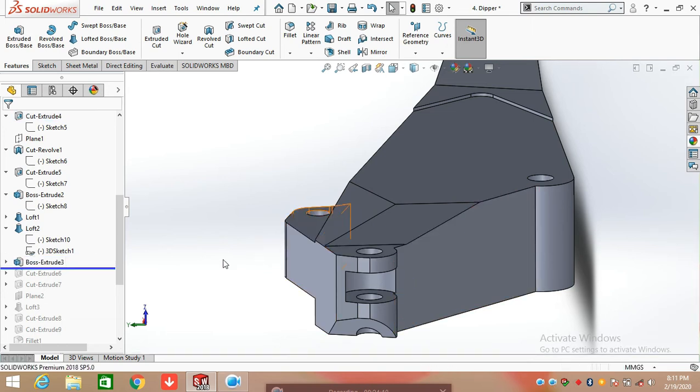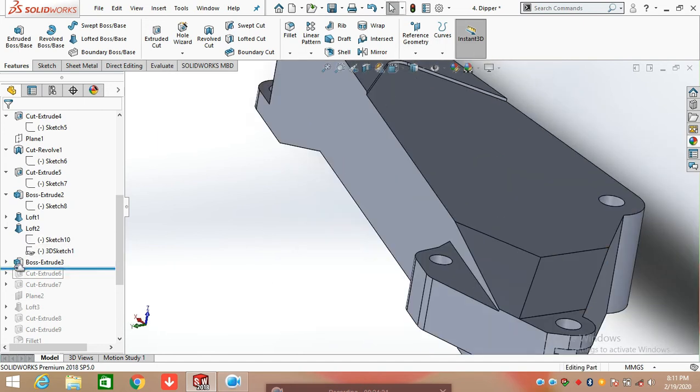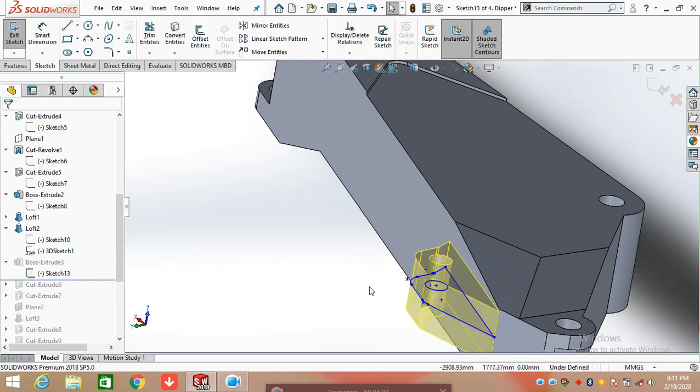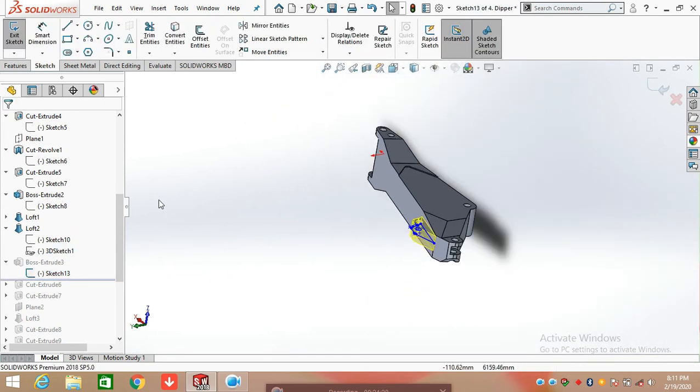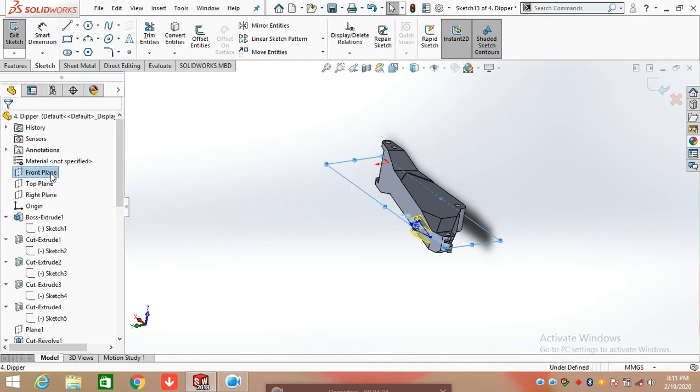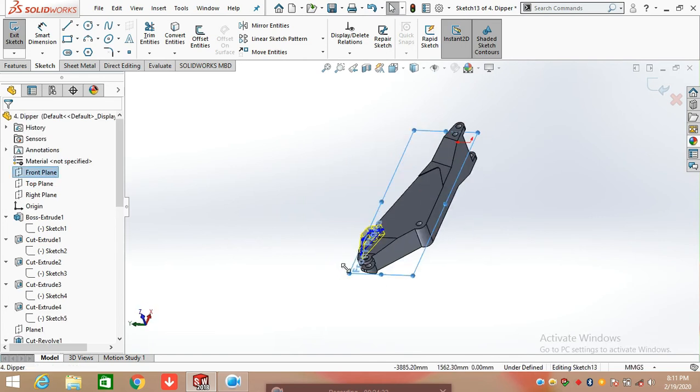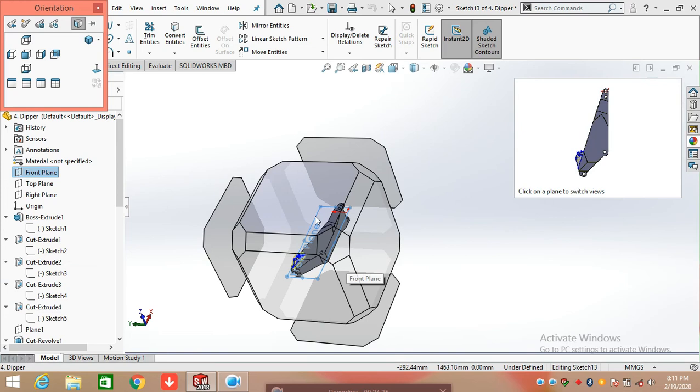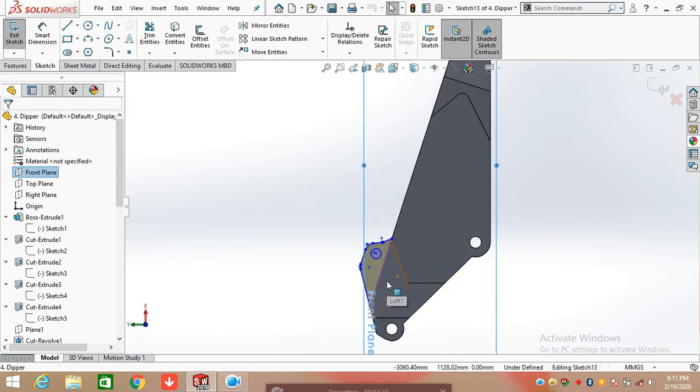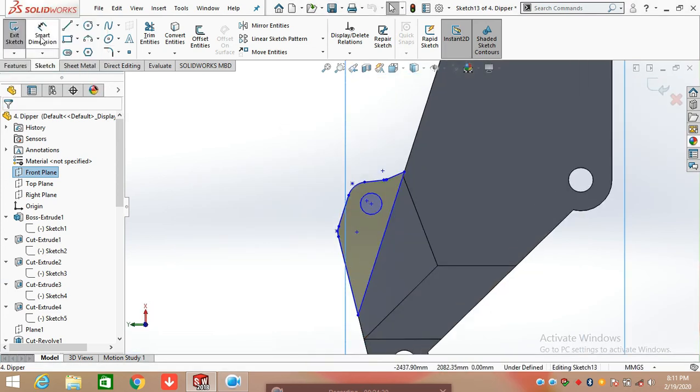The next one is extrude boss. So here we again need to draw a sketch. This sketch is created on front plane. So select front plane and click on line command and draw a straight line.